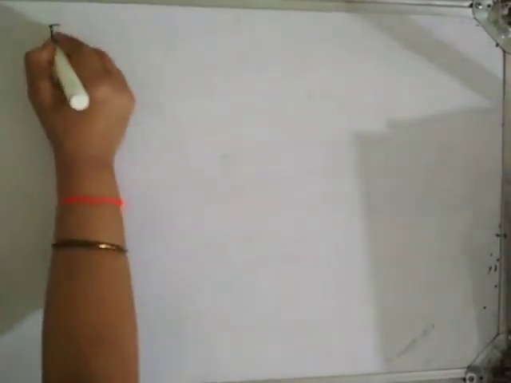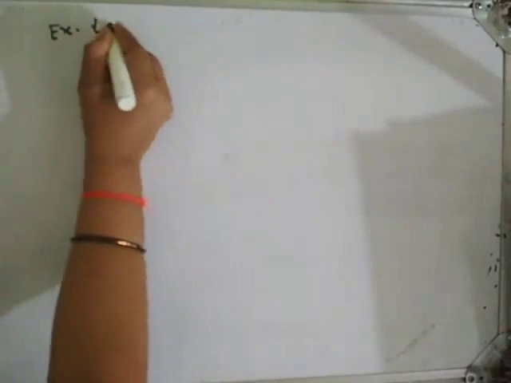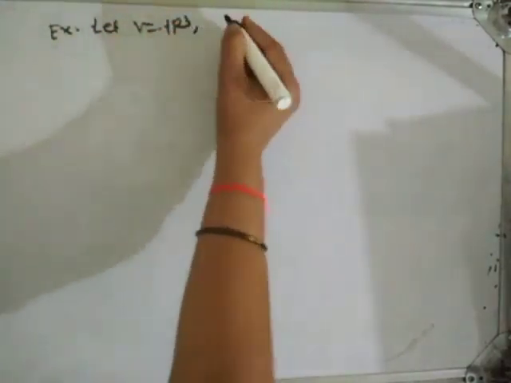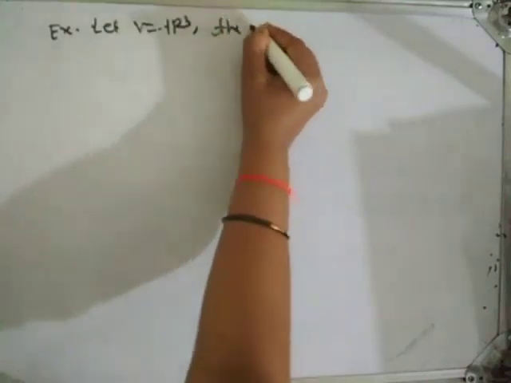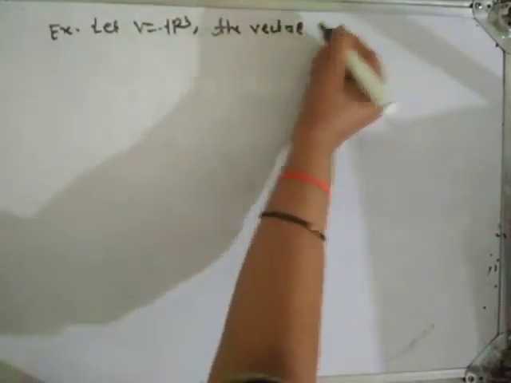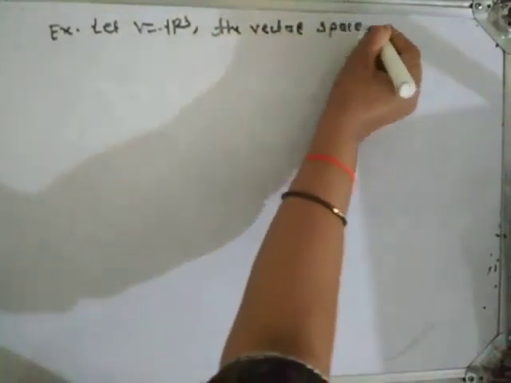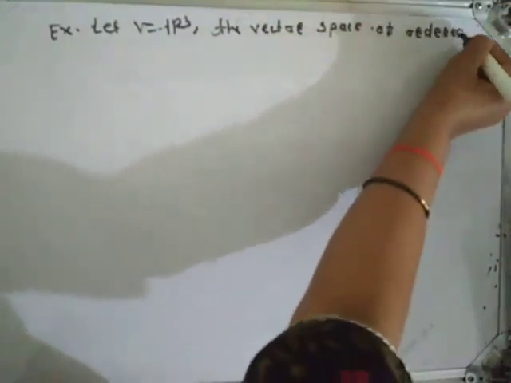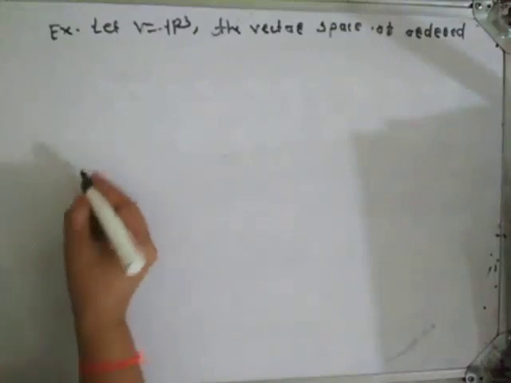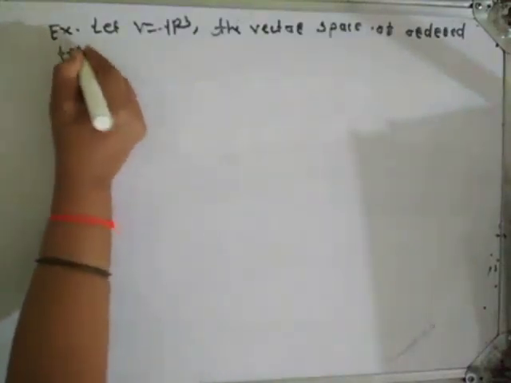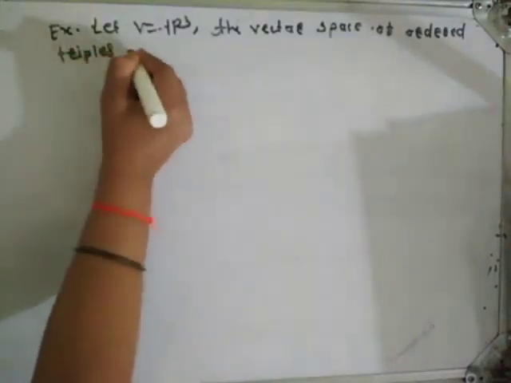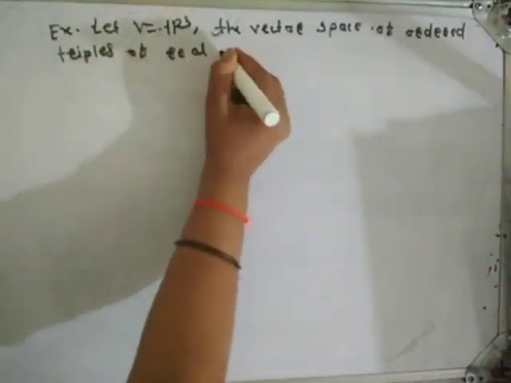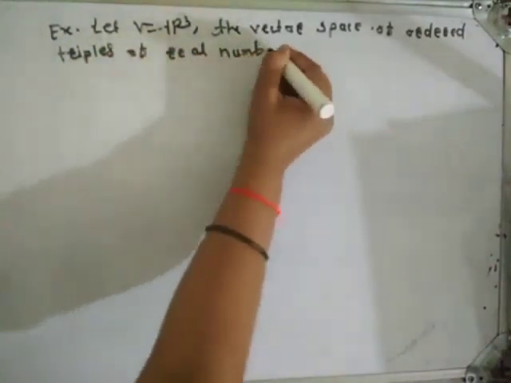Let us take the next example. Let V is equal to R3, the vector space of ordered triples of real numbers.